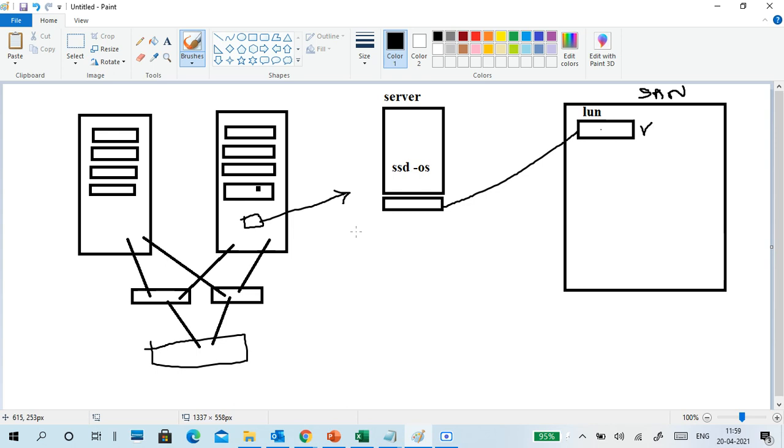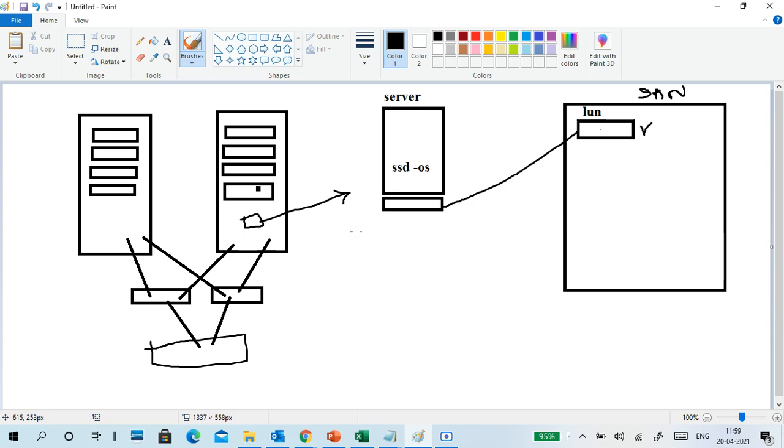So for a client, it is not a folder. It is not a file. It is not a shared folder. It is not a shared file. It is a disk. Disk means a block. So directly disk 1, disk 2, disk 3, how you are getting, same way only we are getting.